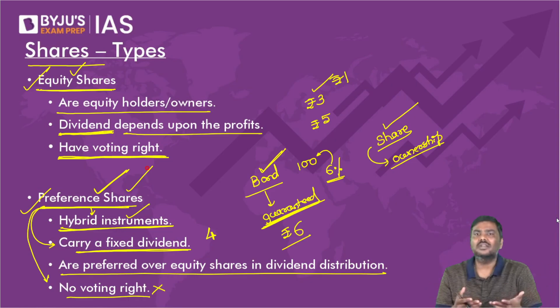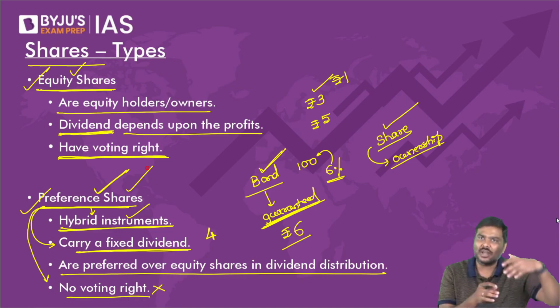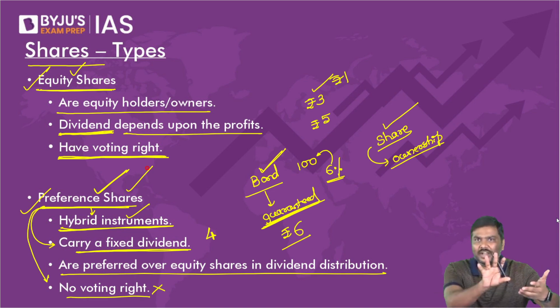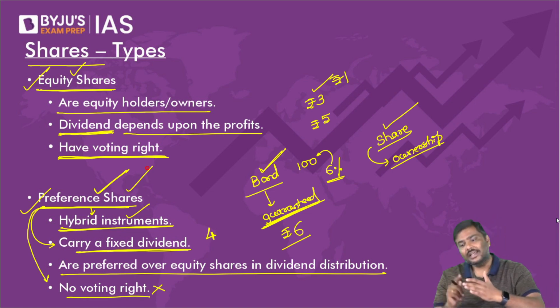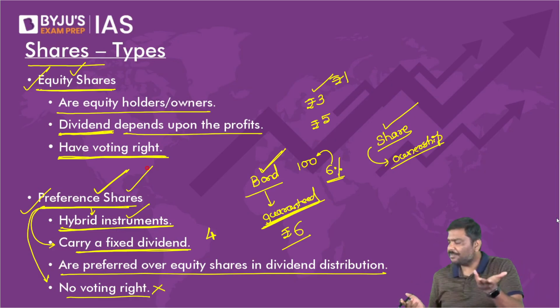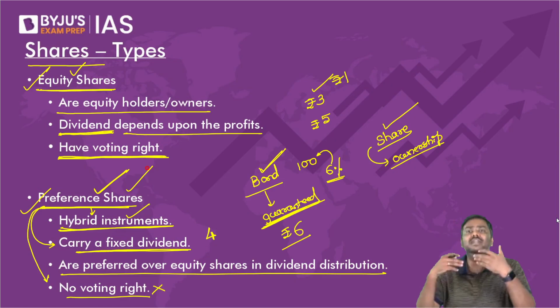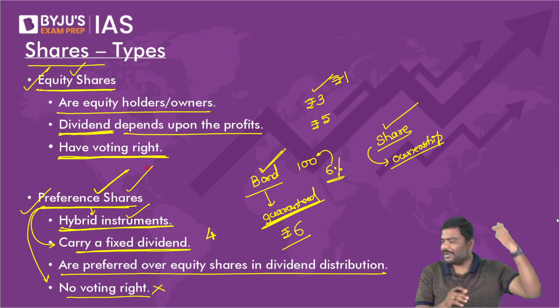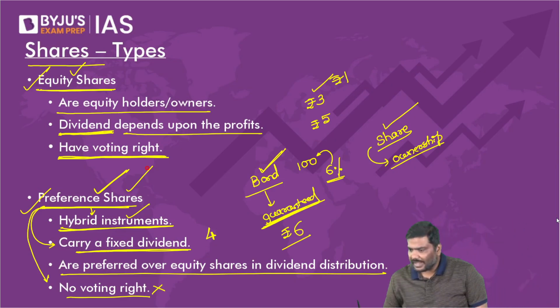These are owners. The only difference is one set of owners will have voting rights, but no guaranteed dividend. How much they will get, there is no guarantee. Another set of shareholders will not have voting rights, but will have a guaranteed, fixed amount of dividend every year. But dividend has to come from profit. If the company doesn't earn profit, you will not be getting anything.